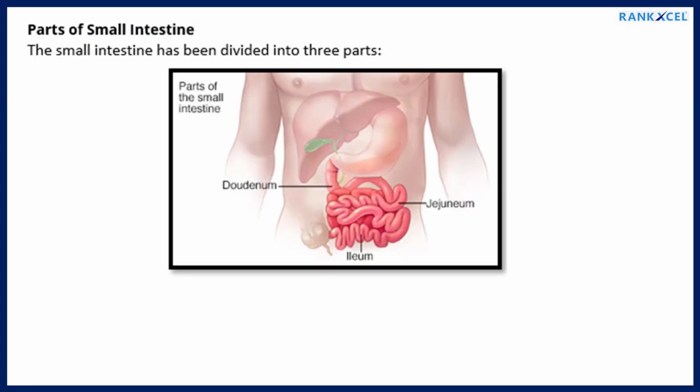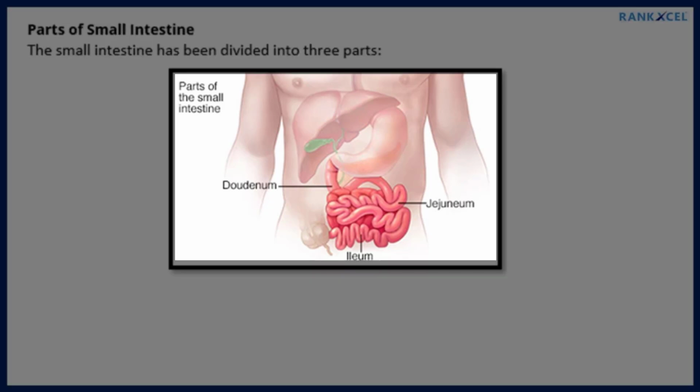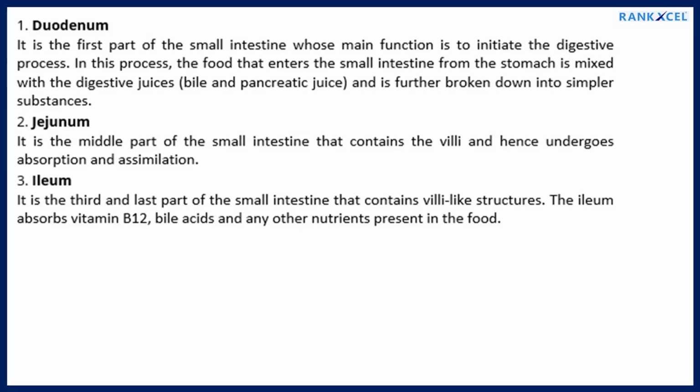Parts of small intestine. The small intestine has been divided into three parts. One. Duodenum. It is the first part of the small intestine whose main function is to initiate the digestive process. In this process, the food that enters the small intestine from the stomach is mixed with the digestive juices, bile and pancreatic juice, and is further broken down into simpler substances.